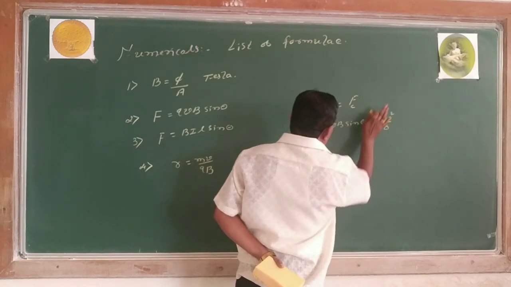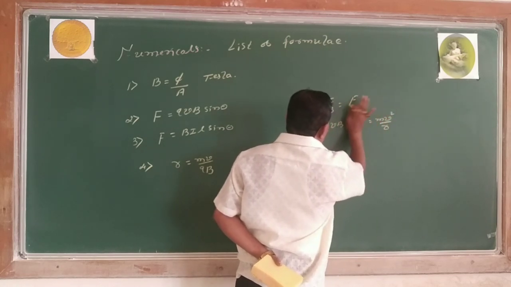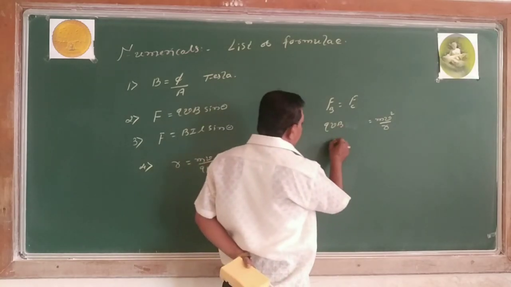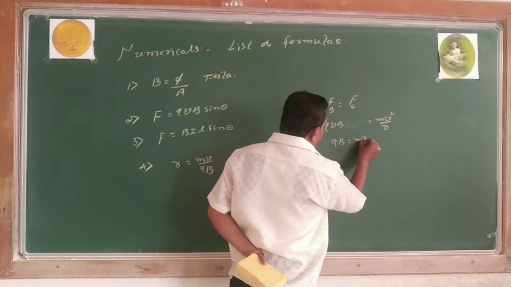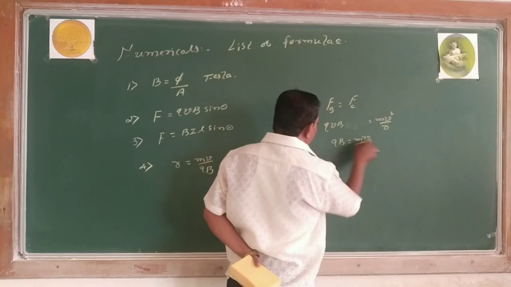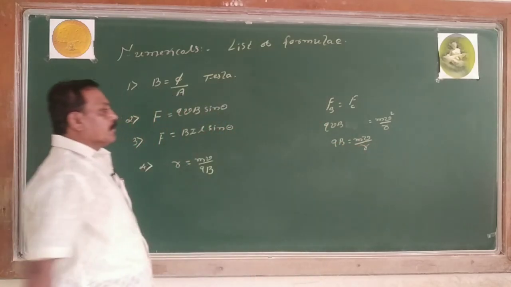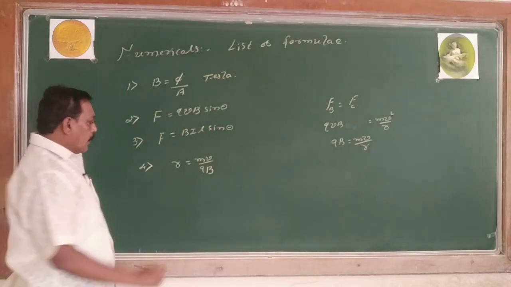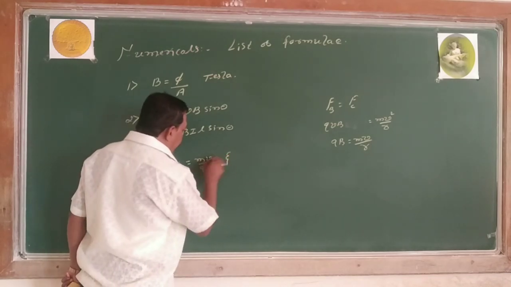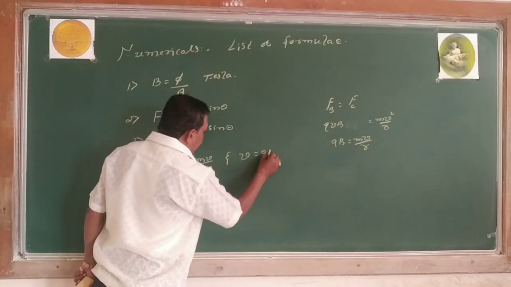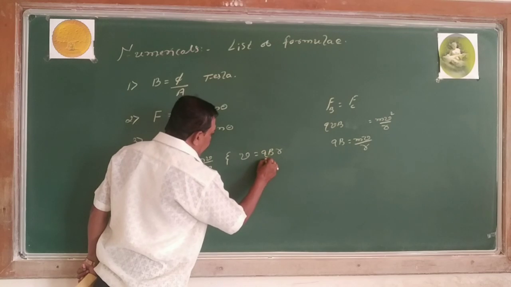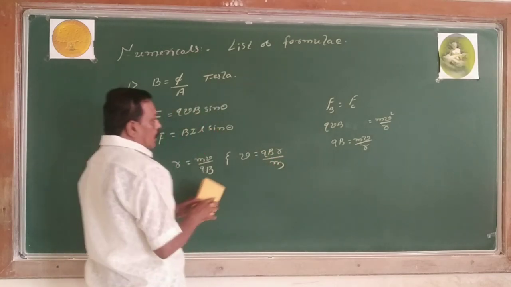It experiences maximum force, sin 90 is 1. V cancels, QB equals mv by r, so r equals mv by qB. And one more equation for velocity: v equals qBr divided by m. Is it clear?